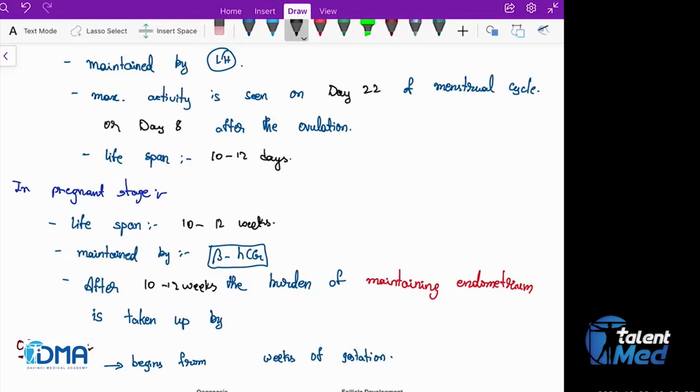You want it to be maintained, right? If the corpus luteum is not there, progesterone levels won't be there, no? So at this point of time, which part is going to secrete the progesterone? It is the placenta. Okay. So am I clear until now?